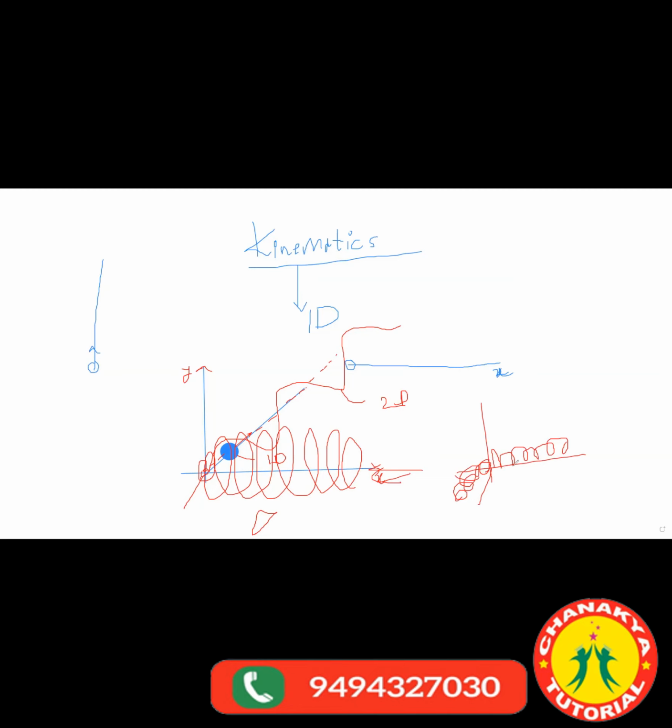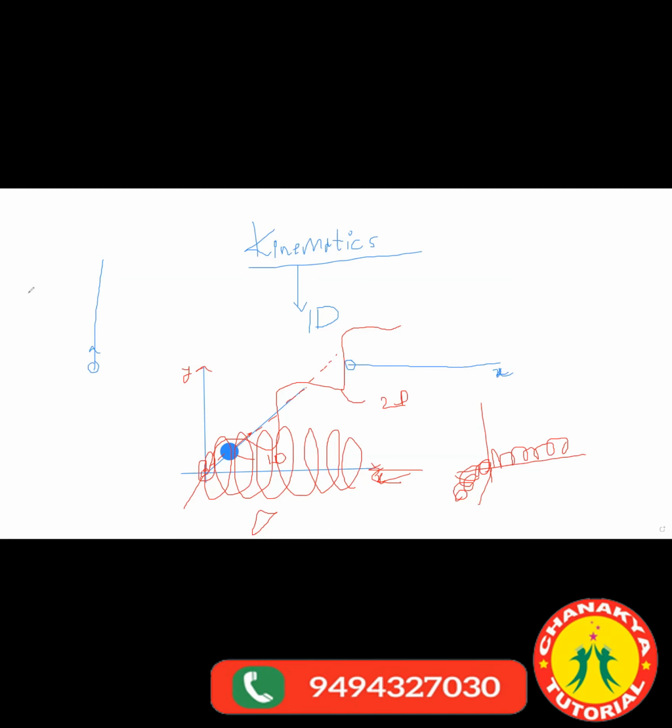If it's moving in a single line, then it is one dimension. If it is moving in a curved path, then it is two dimension. If it is moving in all three dimensions, it is three dimension. Any doubt here? No, sir. Good to go? Okay. So, study of one dimension.